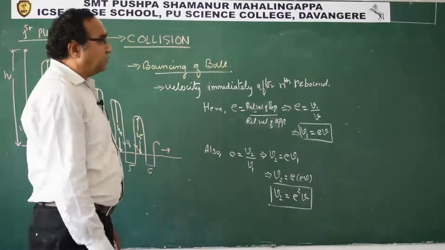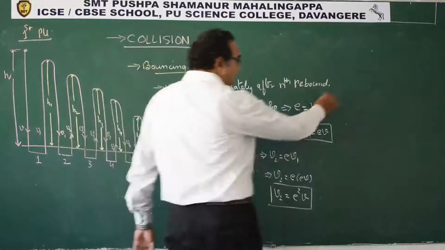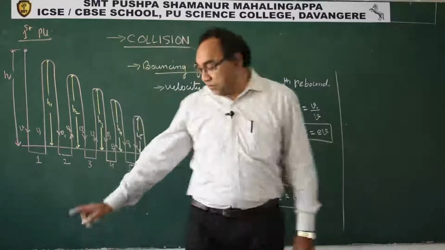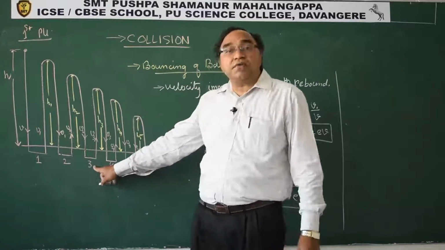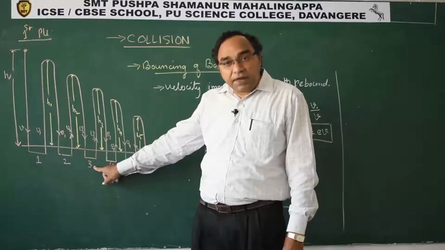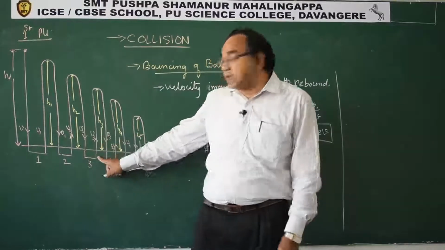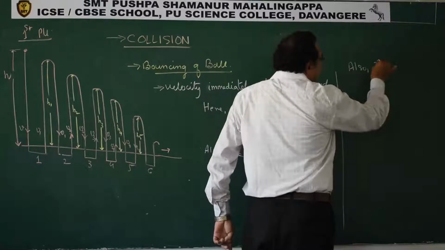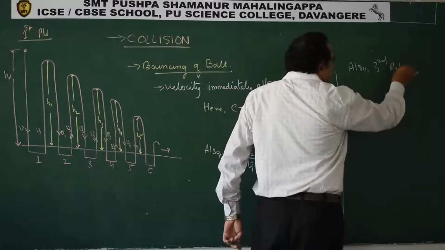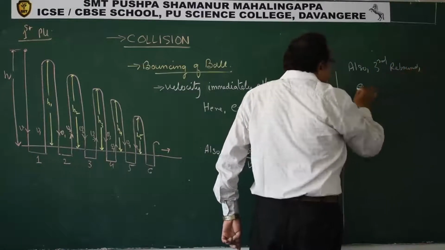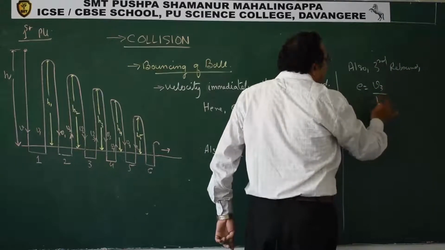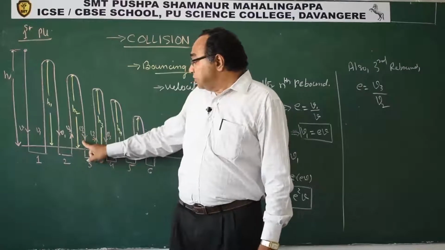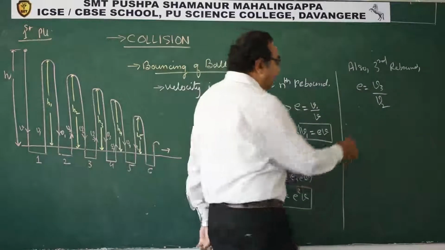In the same way we can find it for the third rebound. The velocity of separation is V3 minus 0, and E is equal to V3 by V2, because it is approaching with a velocity V2.